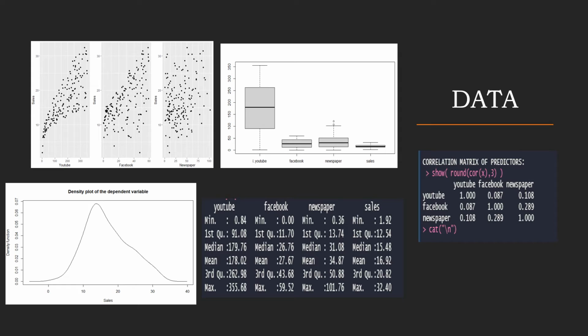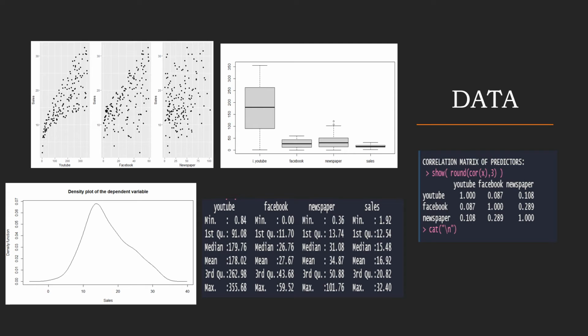Understanding the individual relationship of the dependent variable sales with the independent variables with the help of scatter plots, we observe that there is a linear relationship between YouTube budget and sales. This is not the case with the other two media. This means that the more capital is invested in YouTube, the higher the sales, but higher investment in Facebook is less likely to guarantee a boost in sales. This factor is even worse in the case of newspaper.